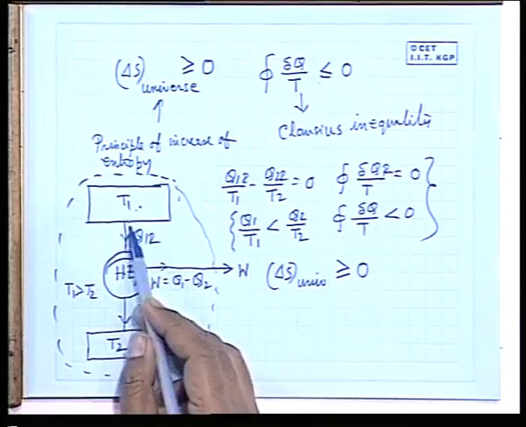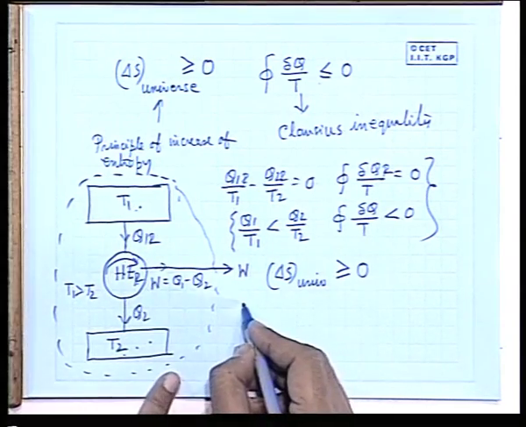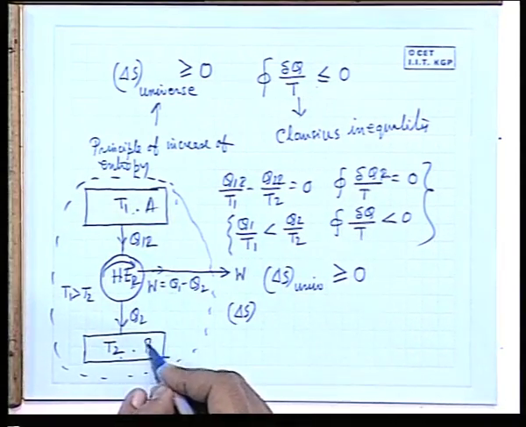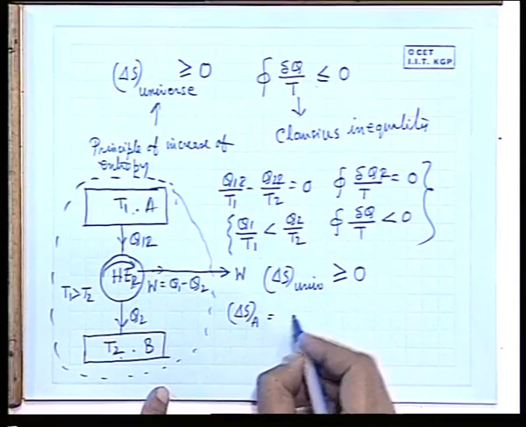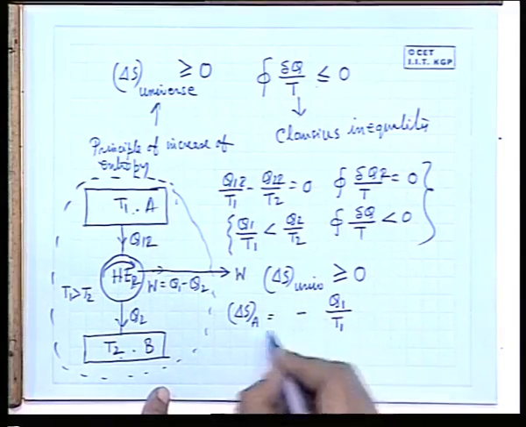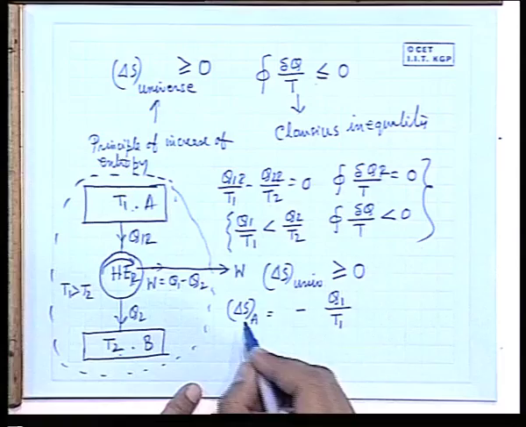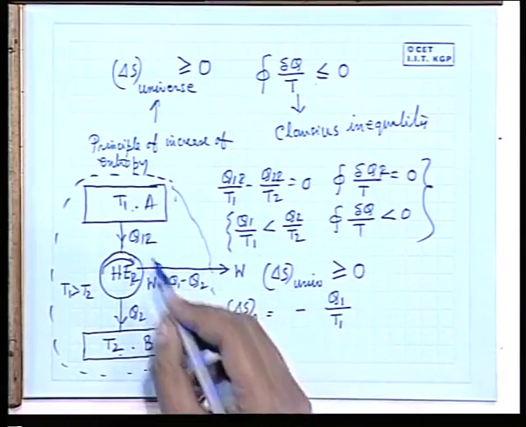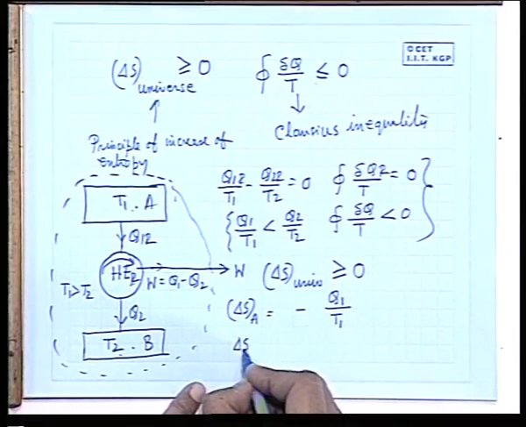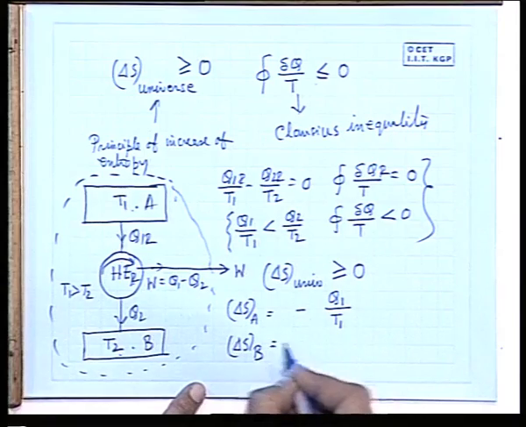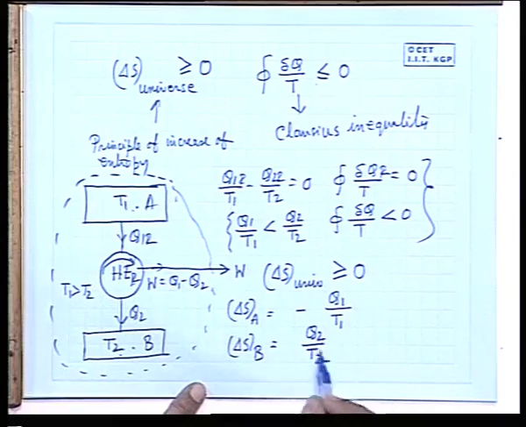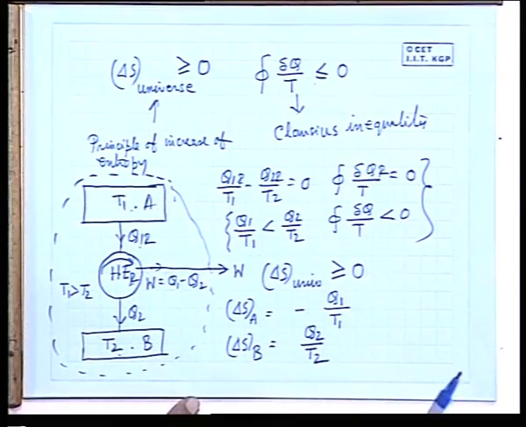So, what is the delta S of the thermal reservoirs? Let this be A, this be B. So, delta S A is minus Q1 by T1. If it is reversible, then Q1 R. Now, here I am not writing Q1 R or Q2 R. Let us consider it may be reversible or it may be irreversible. So, delta S B is Q2 by T2. Okay, let us consider first the irreversible case without the R suffix.